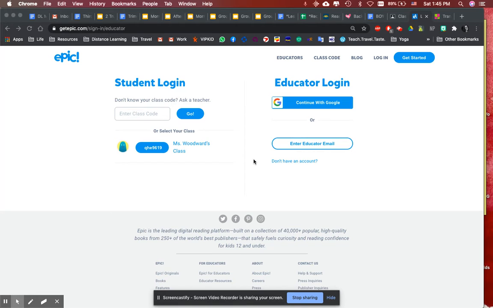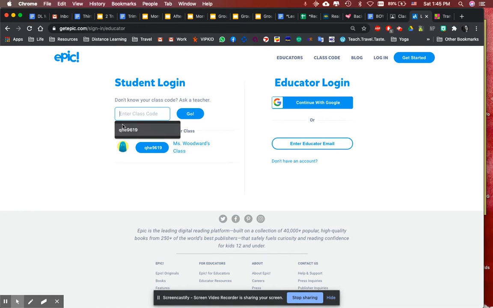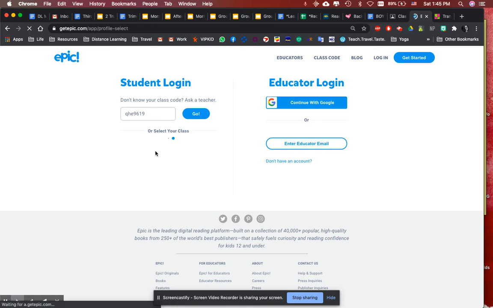I want to show you how you can use Epic to find awesome books that you are interested in. So when you click on the Epic login page, you'll enter the class code right here. Our class code is on the login card. It's QHE9619. Now, I've already typed that in, so I can just choose it today.